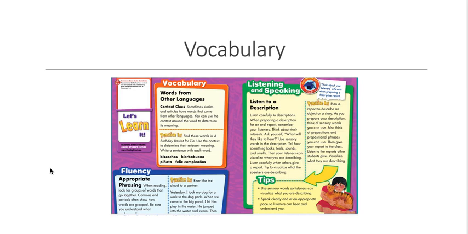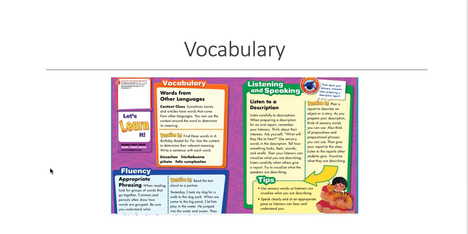Next up, we're going to do a little review of listening and speaking. So listening to a description. Listen carefully to the descriptions. When preparing a description for an oral report, remember your listeners. Think about their interests. Ask yourself, what will they like to hear? Use sensory words in the description. Tell how something looks, feels, sounds, and smells. Then your listeners can visualize what you are describing. Listen carefully when others give a report. Try to visualize what the speakers are describing.